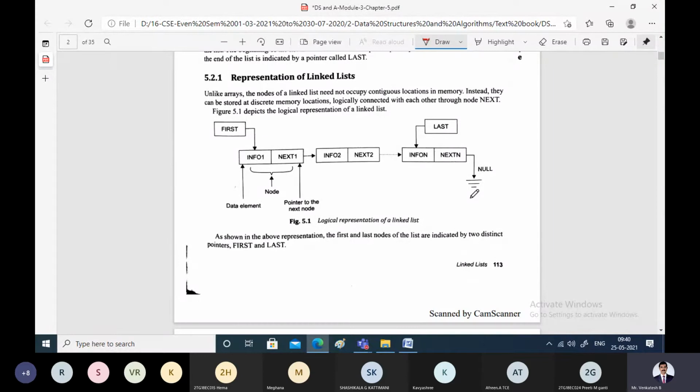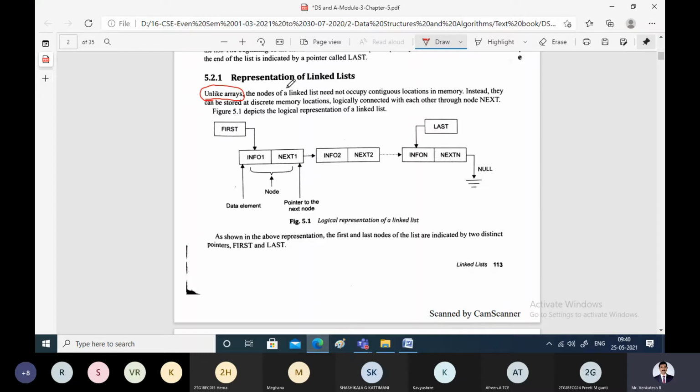So how do we represent a linked list in memory? Arrays occupy consecutive memory locations in the main memory. That means memory locations are continuous in nature, that we have seen.